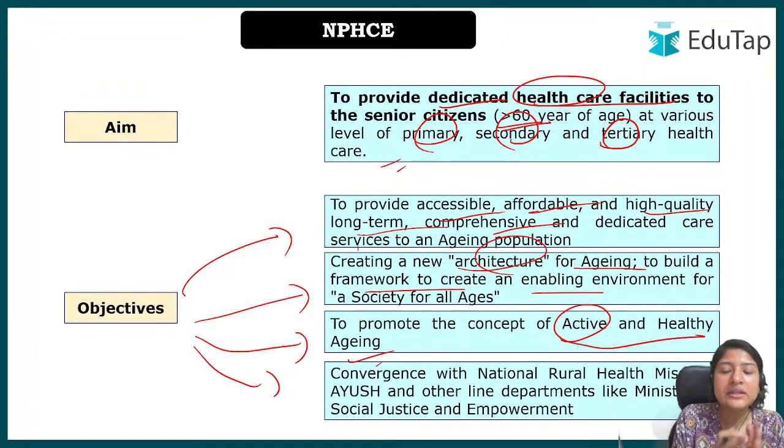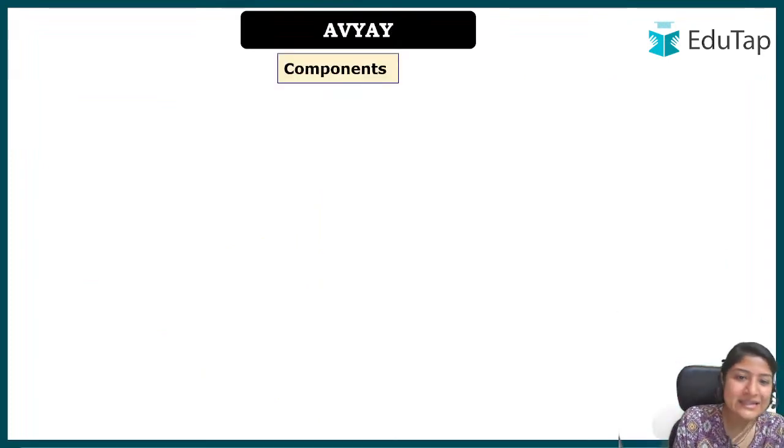And here the government also aims to converge other health related schemes with this one, so that elderly people can benefit. They might not be aware of them, or might not have people with them to make them aware of the facilities they can avail for certain problems they might face. So the convergence with the National Rural Health Mission, Ayush and other line departments will help the scheme reach the senior citizens that we have studied.